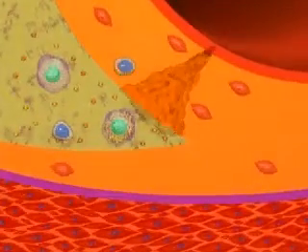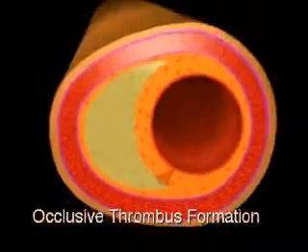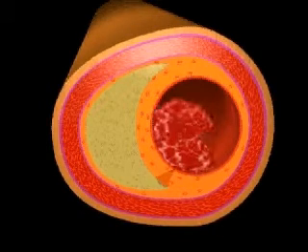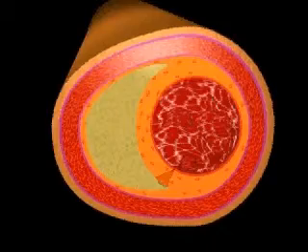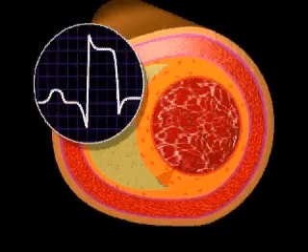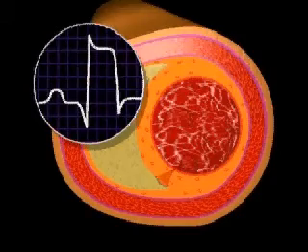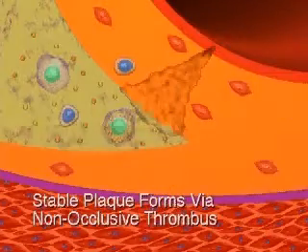And when one has rupture and a sustained and occlusive thrombus, that can cause acute myocardial infarction, as depicted by the ST segment elevation. But as we've heard before, plaque rupture is a banal event and is usually subclinical. Sometimes a non-sustained or subtotally occlusive thrombus can cause an episode of unstable angina.